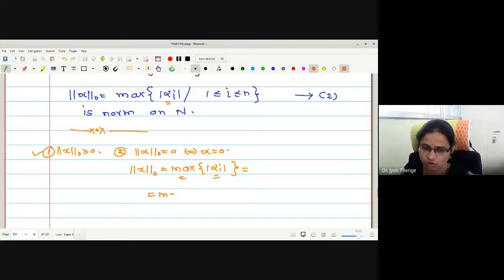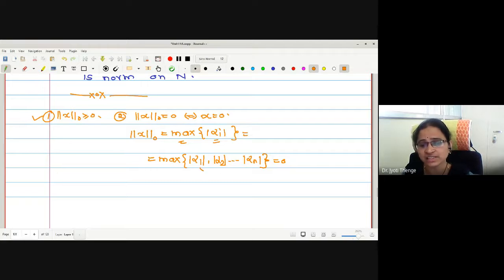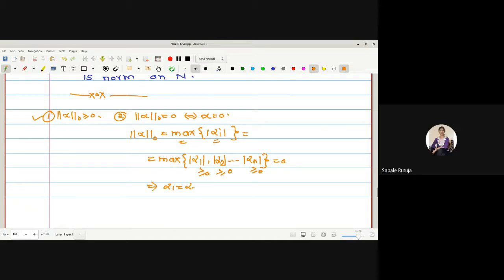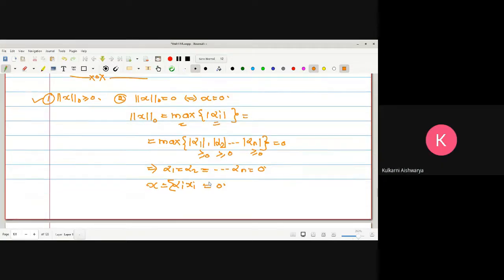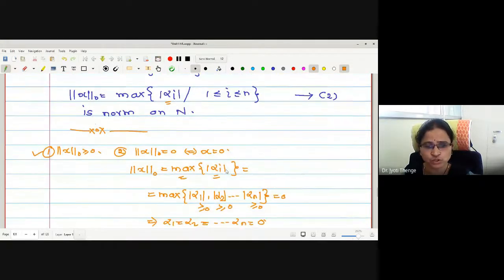What I'm writing here is the maximum of mod alpha 1, mod alpha 2, up to mod alpha n. This maximum is 0. What about each value? Each and every value is greater than or equal to 0, so each value is 0, which implies alpha 1, alpha 2, all those alpha n's are 0. If all those alpha i's are 0, what is x? Alpha i xi, is it 0? All these steps are implies and implied by, therefore you can say that the second condition is also verified.